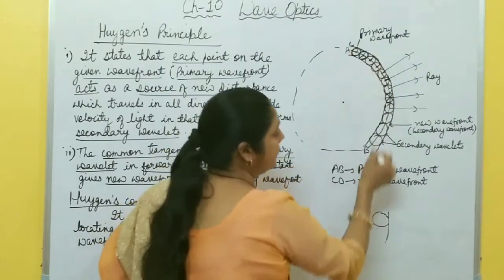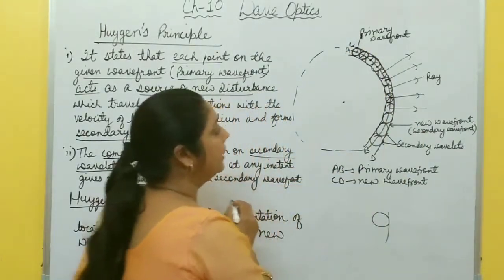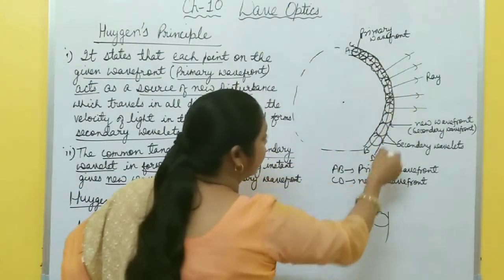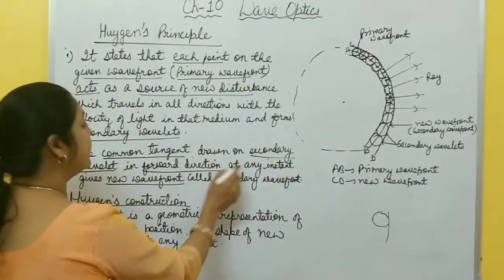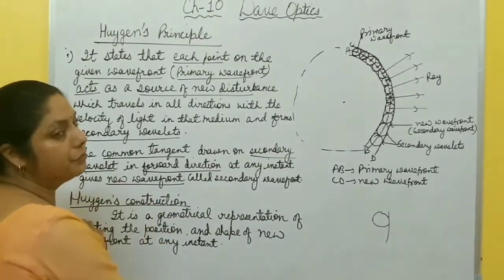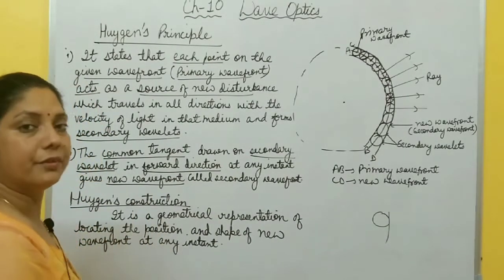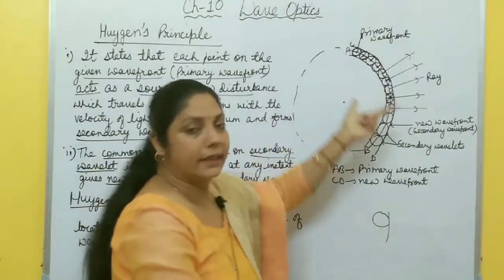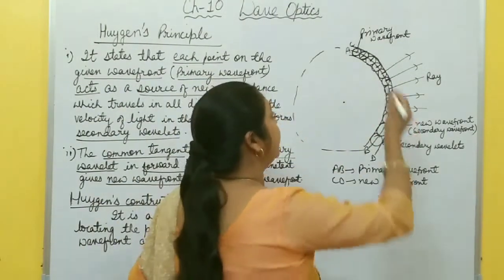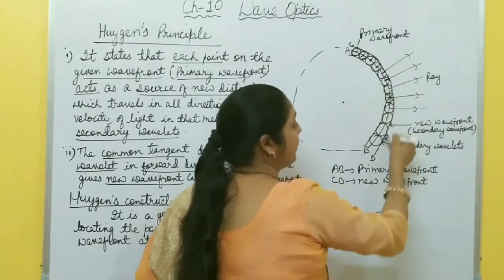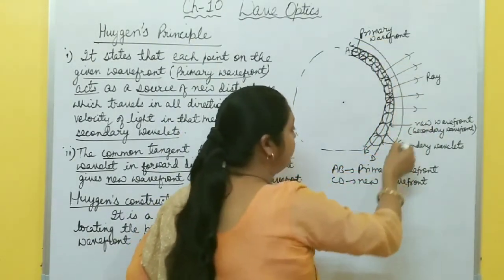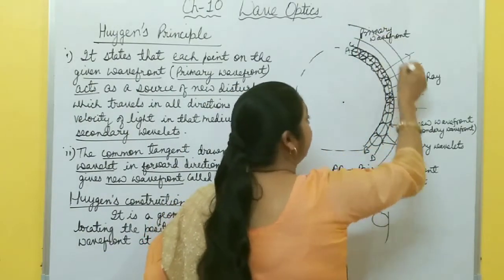And this CD is in the forward direction, and this common tangent drawn on these secondary wavelets at any instant in forward direction gives a new wavefront, that is called secondary wavefront. In this way, you have to draw secondary wavefront. Again, each point on the secondary wavefront acts as a source of new disturbance, and once again a new wavefront is formed.